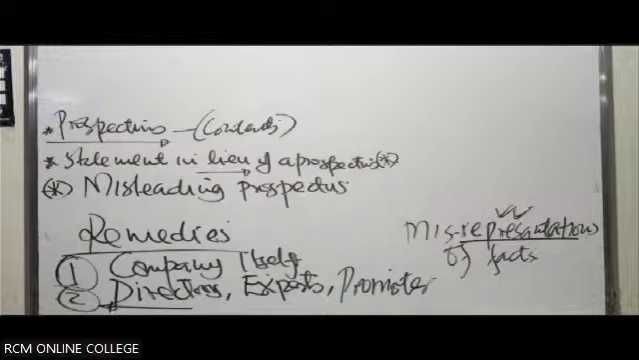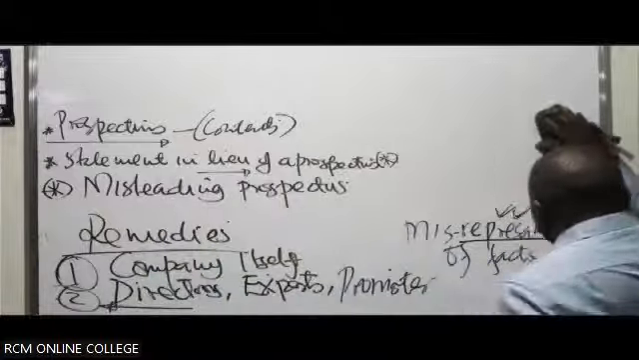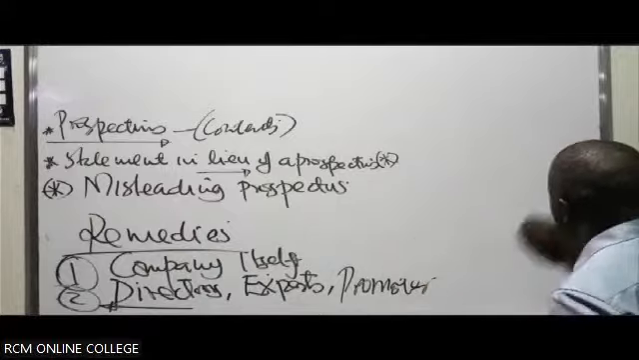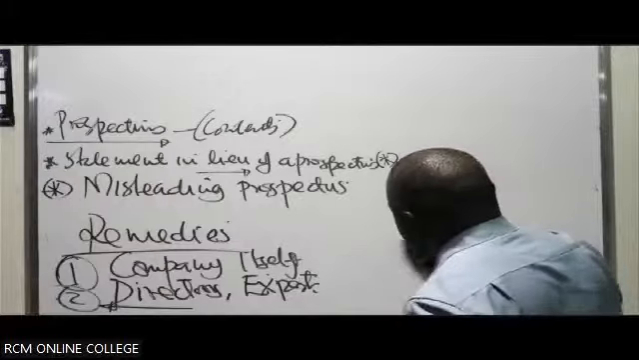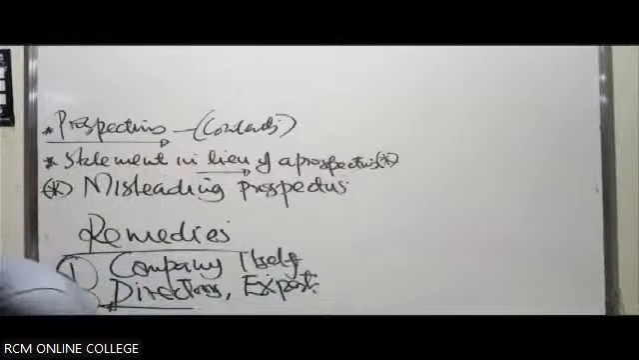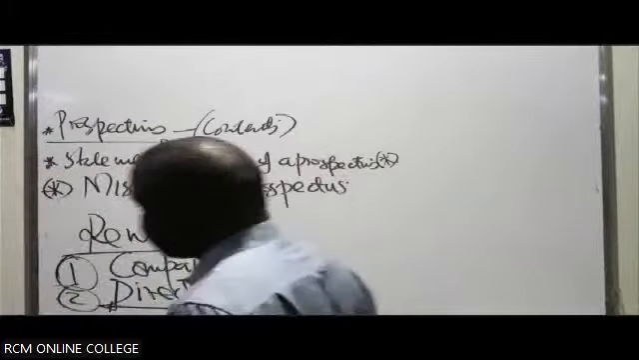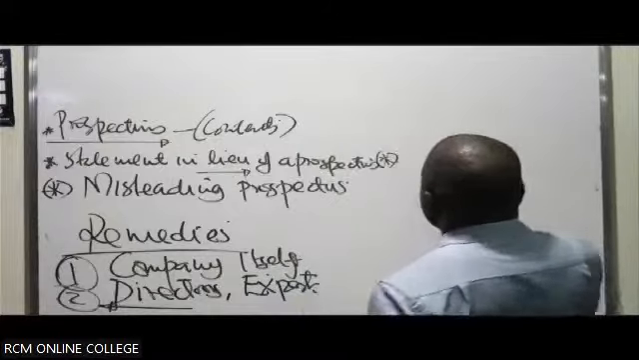The first remedy he will be able to have is what we call rescission, to rescind or avoid the contract of allotment of shares. So number one, he can rescind the contract.